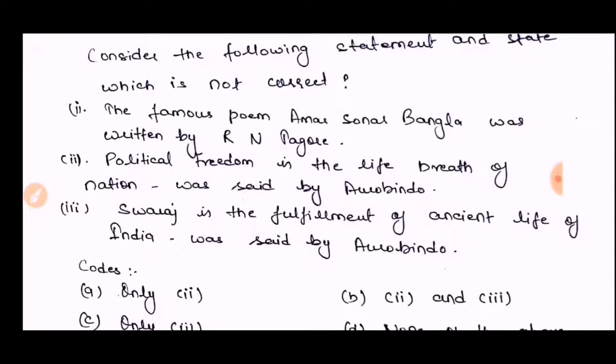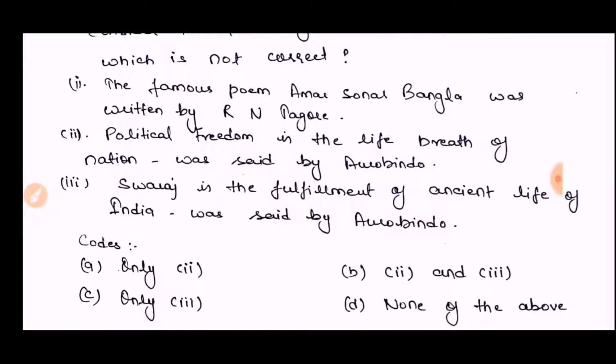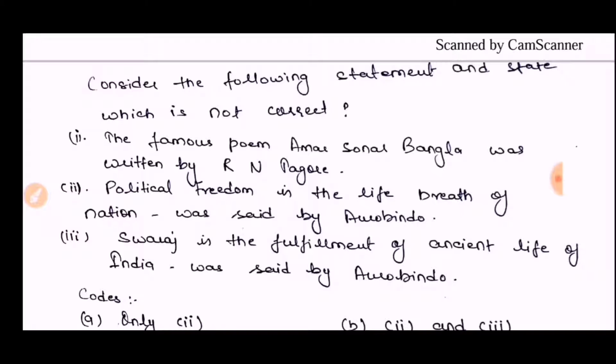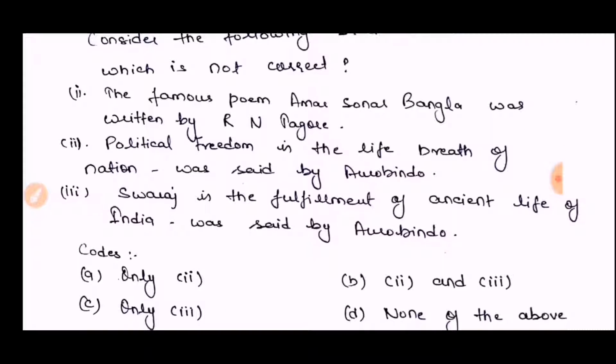So the first statement is this: the famous poem Amar Sonar Bangla was written by R.N. Tagore, Rabindranath Tagore. So this is the right statement, and the question is asking for the incorrect statement. So this is the correct statement, that is why it is not the answer.